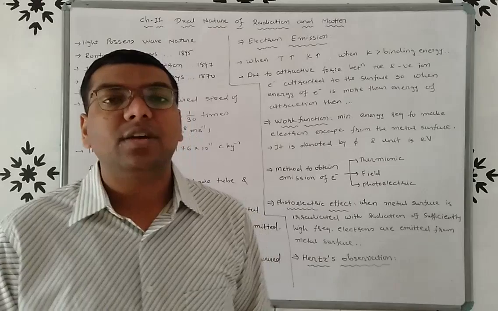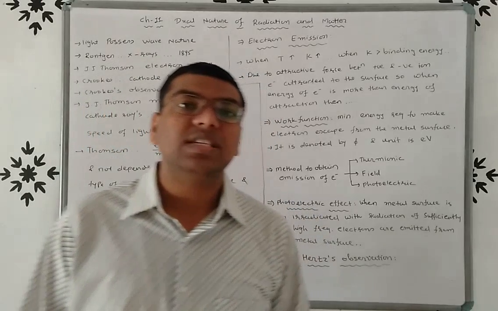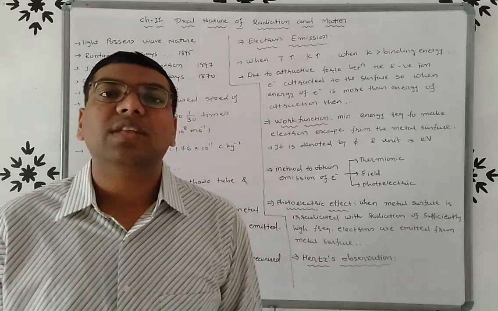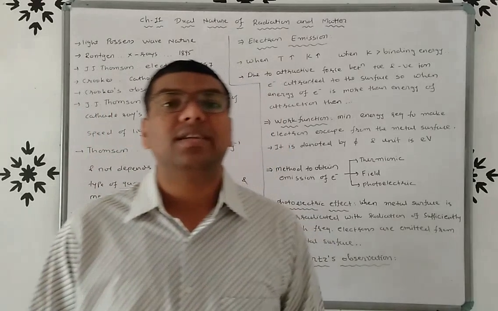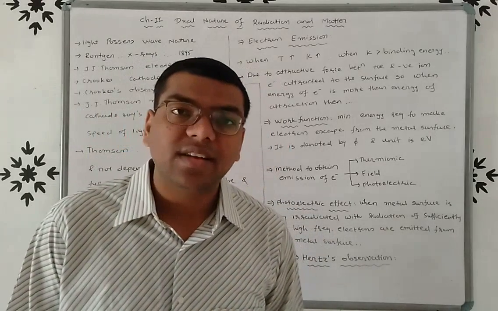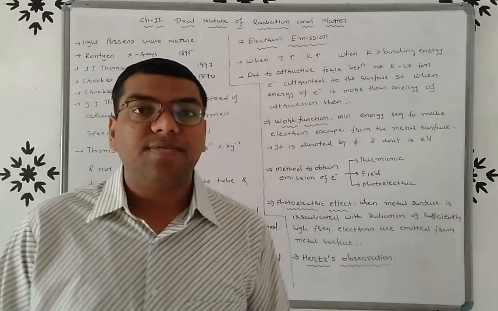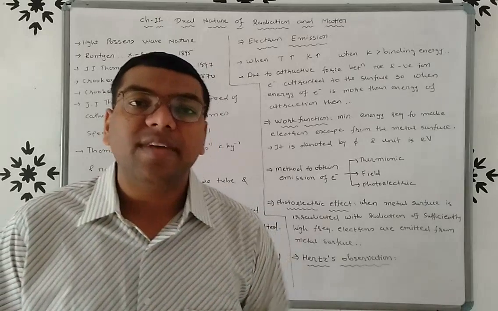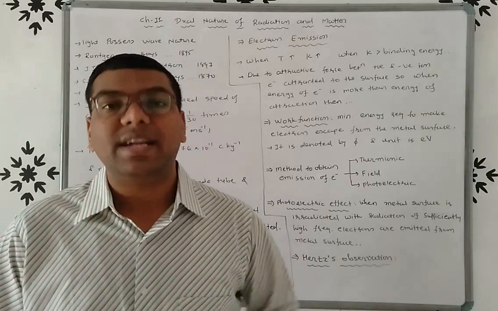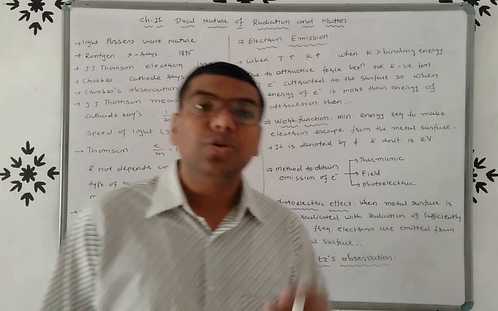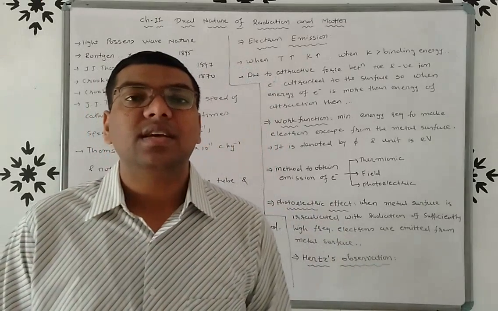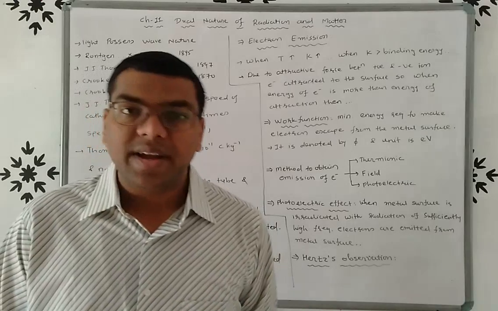Now we know that there are two types of ions, positive and negative, and there is a force of attraction between positive and negative ions, right? So due to this force of attraction, the electron cannot easily be emitted.